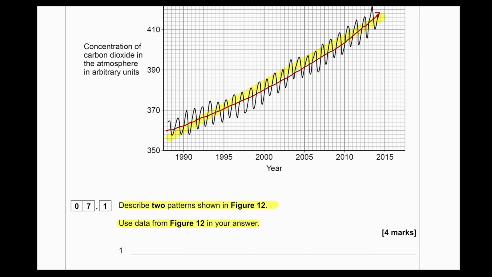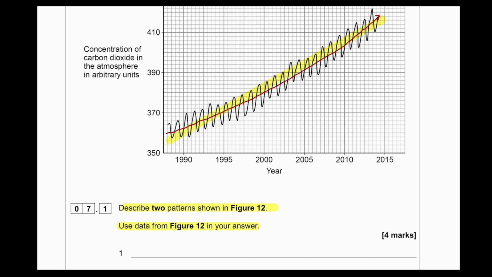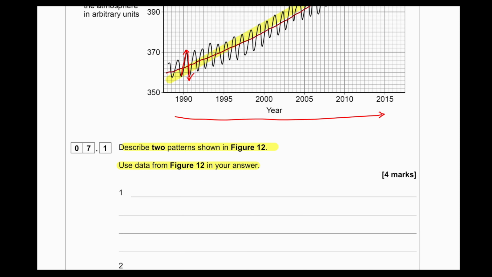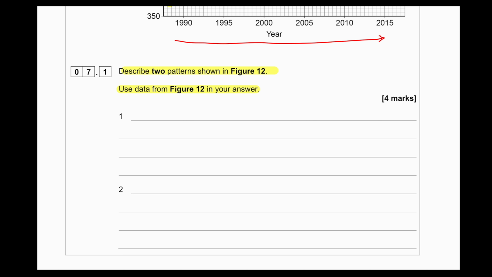So, in terms of description, first of all, we can talk about the common trend. From the 1990s to 2015, the CO2 concentration on average increased. But each year, the CO2 concentration increased and then decreased. It could be because of summer and winter. Because during the summer, the CO2 concentration should decrease because more photosynthesis can take place. And during the winter, the CO2 concentration increases because photosynthesis usually doesn't take place during the winter months. So we will give the answer in this particular way.